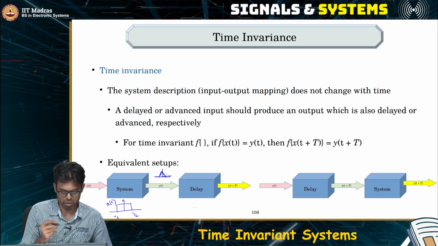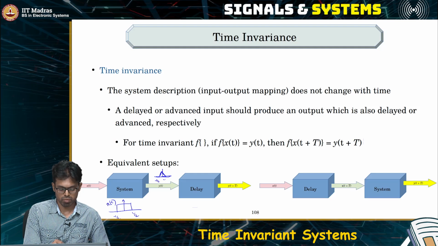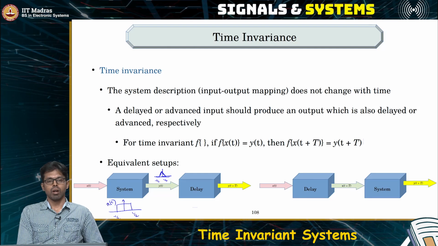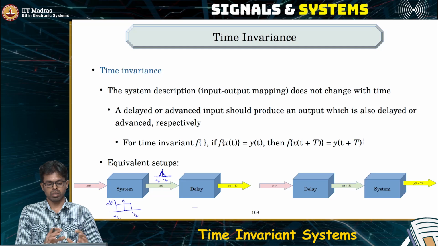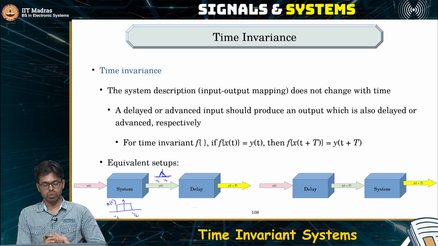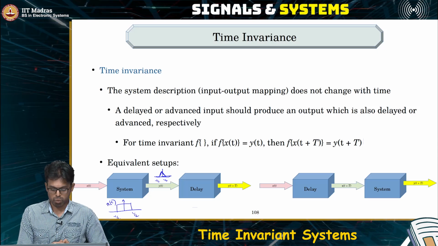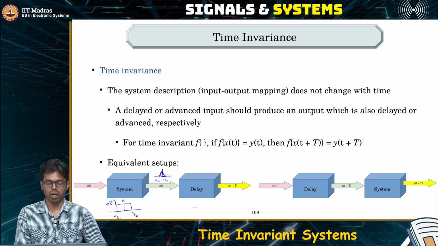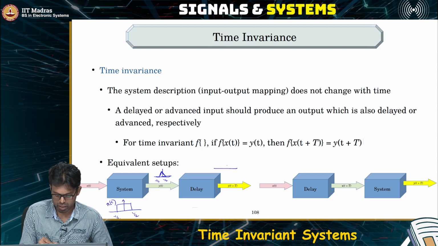That's what the system does. Then the system description is such that whenever you feed in a rectangular component, it will change it to a triangular component. That's all. So if I delay that at the output, then I get a delayed triangular signal.